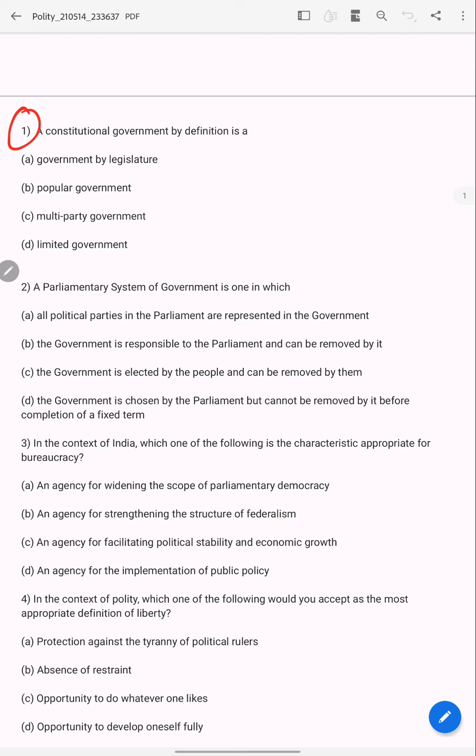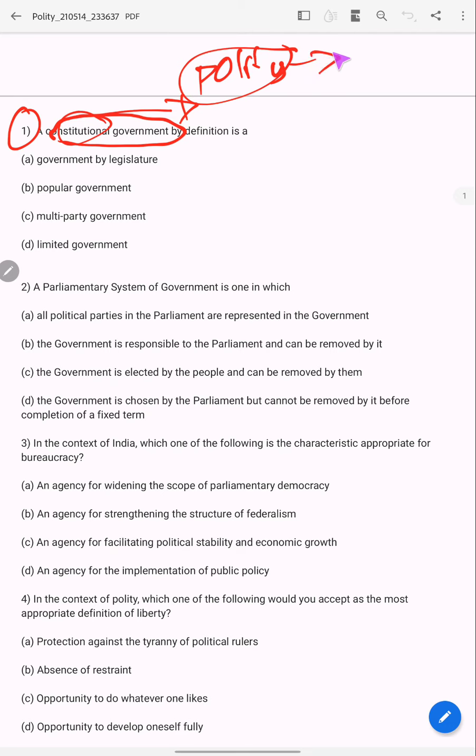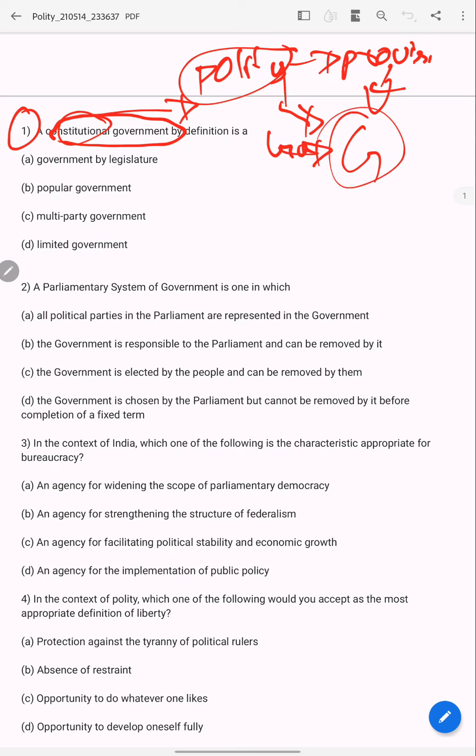A constitutional government by definition is a... It's asking about the constitutional definition. Here you should know the meaning of the constitution. What is constitution? You have read the polity, right? So what is the polity? Polity is all about provisions for the government. Means there are rules and laws for the government. So it's asking, constitutional government means what? Government which runs based on these rules and laws.